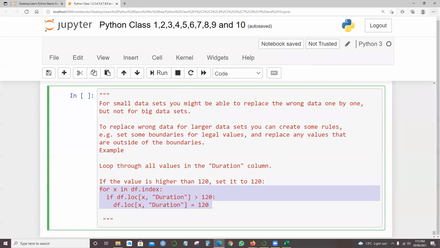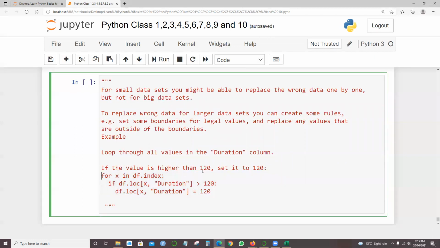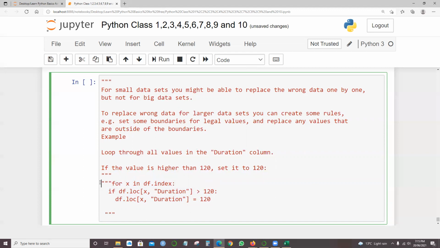This is one of the best examples, I would say. In reality, I can say something like this. I'm removing the comments, so I'm not going to apply it in this case, but I'm just trying to say this is the fix: for x in df.index, if df.loc duration is greater than 120, ultimately set it equal to 120. So this is an example only. Randomly, you can fix all the rows. Wherever you see something above 120, just fix it to 120. That's a blind rule, and it's a good example of using loops.